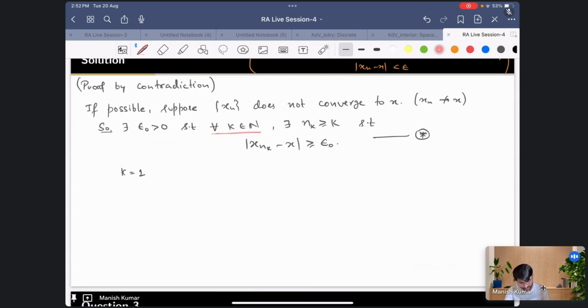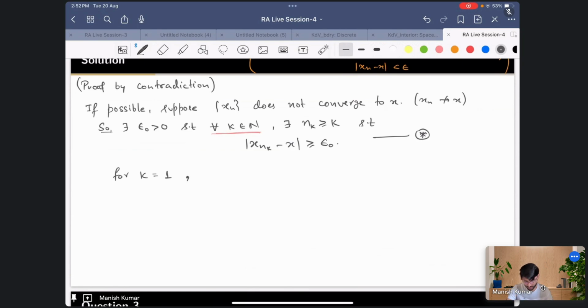For k equal to 1 we get n1, for k equal to 2 we'll get n2, and so on. But the point is that may not form a subsequence, so we'll have to choose in a particular fashion so that we can say that this is a subsequence.